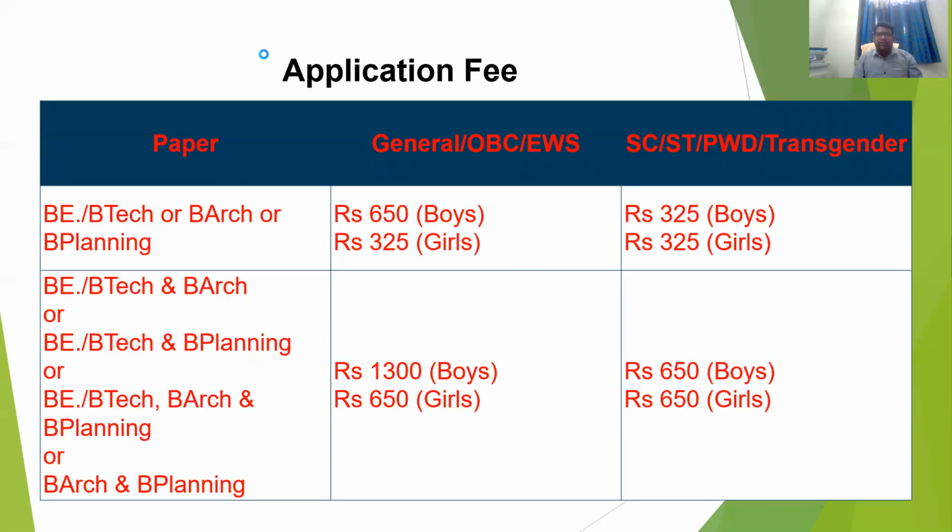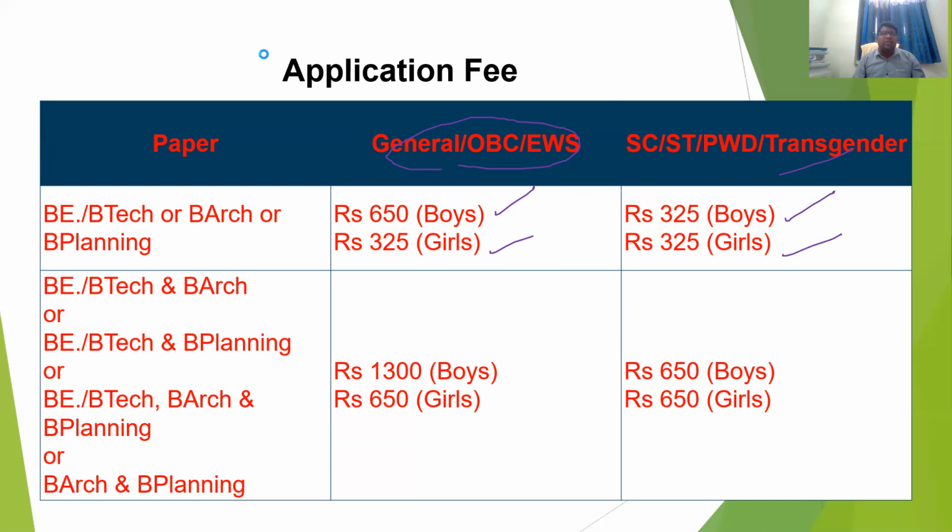The application fee depends upon the category. For BTech, B Architecture and B Planning, it is 650 for boys and 325 for girls, for general and OBC candidates. For SC, ST, PwD candidates and transgenders, it is 325 for both boys and girls. So these are the steps.